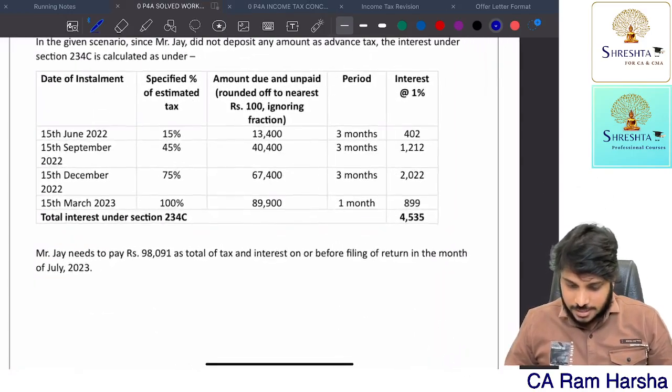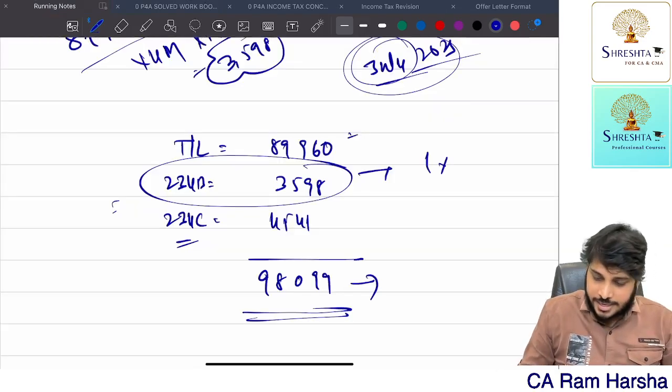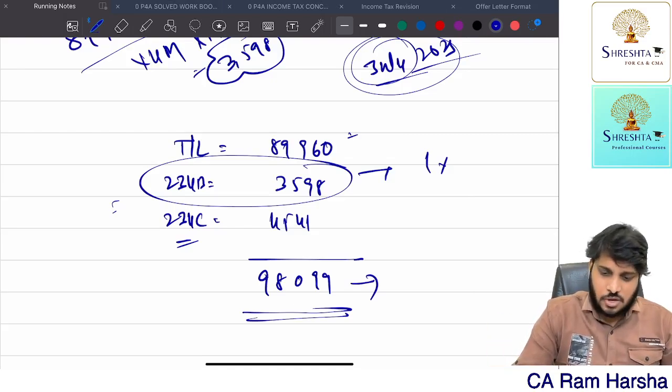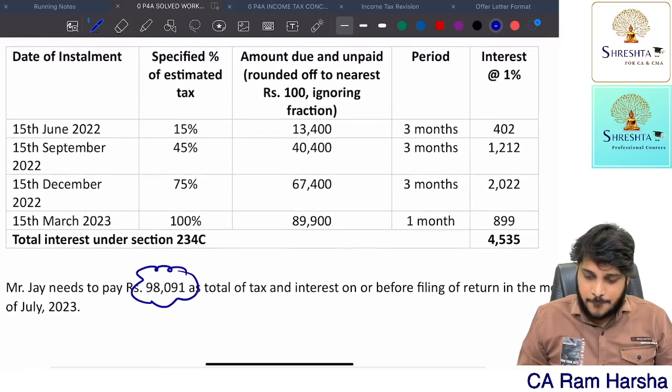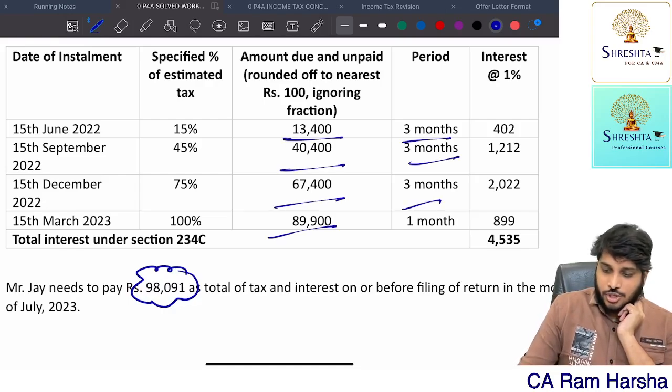What is the total tax amount? 98,091 rupees here, and we got 98,099. It's okay. Some deviation of up to 10 rupees is common. In the computation, they might have rounded it off. See here, this is the shortfall. So the shortfalls, they rounded up to the nearest 100 rupees.